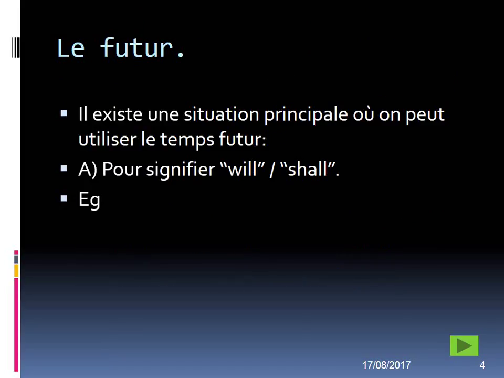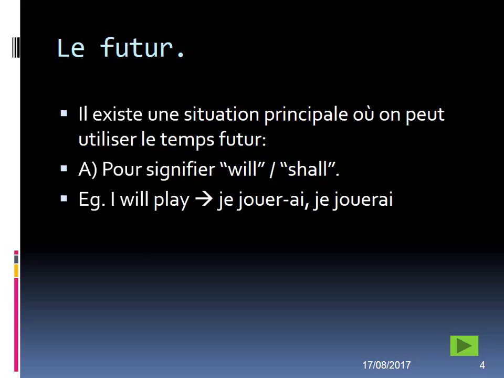Okay then, il existe une situation principale où on peut utiliser le temps futur. That's to say there's only one main situation where you can use the future tense, and that is pour signifier will or shall, to mean will or shall. For example, I will play is je jouerai. Right, so you've got the subject there, je, plus your infinitive, plus an ending, which has actually come from avoir, as we'll see later. Put that all together, you get je jouerai. And you know that this is the ending that goes with je because you know that j'ai, with an apostrophe, ai, means I have. So that's how we know that je has to go with ai, no other endings.